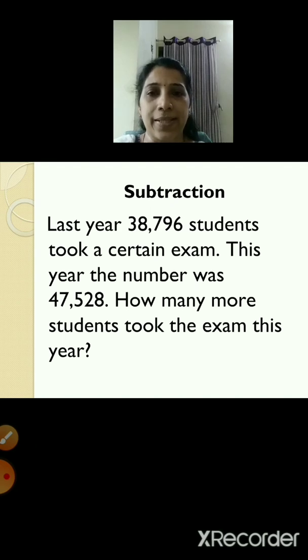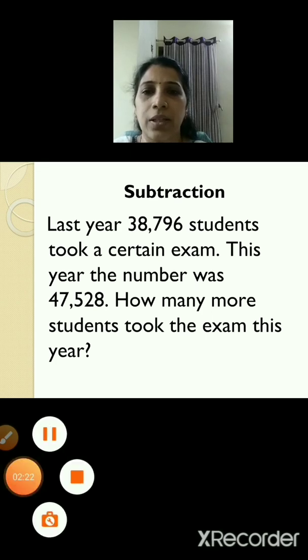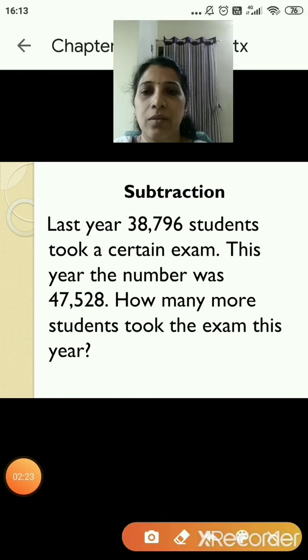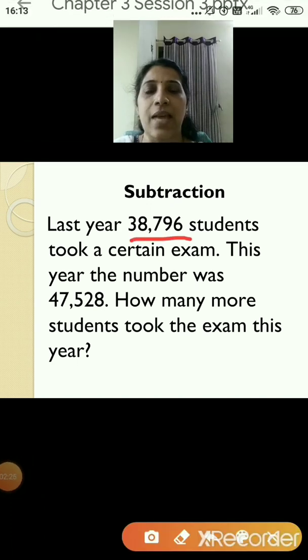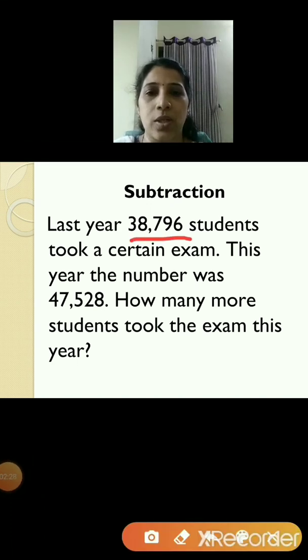So what is the question? There was an exam. In that exam, last year there were 38,796 students, and this year the number of students was 47,528.